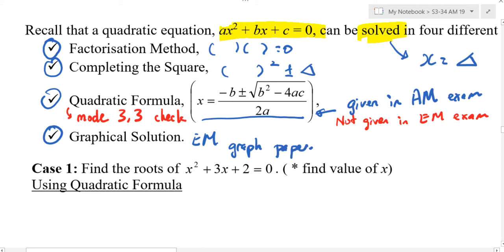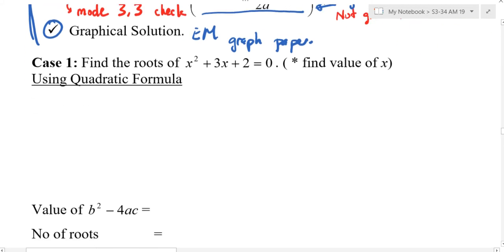But we are not doing this today. I'm showing you these are the ways you can do. Okay. I'm telling you these are the 4 methods, but some are actually learned in EMAX. Some are actually learned in Sec 2. Okay? Right. So now, case number 1.